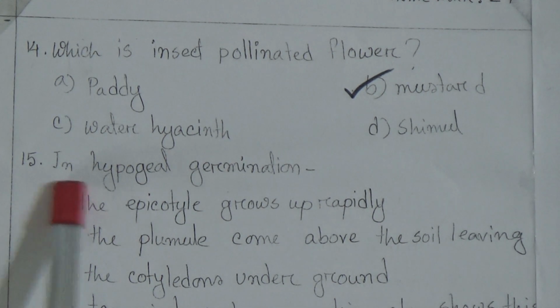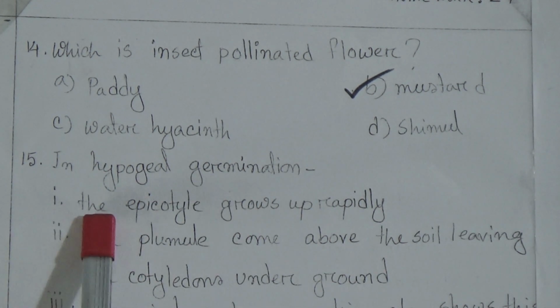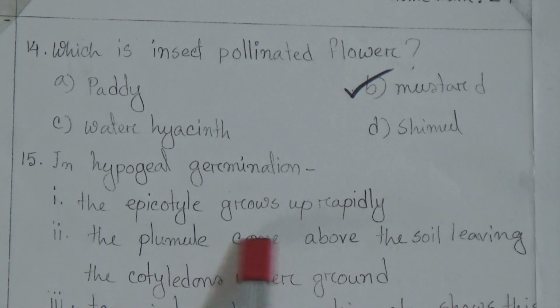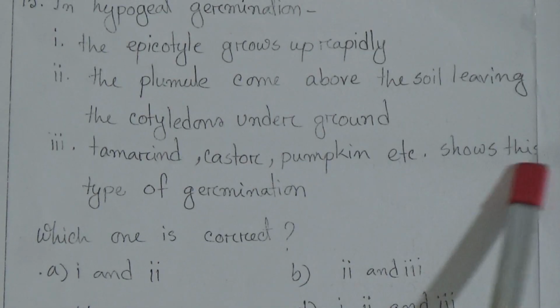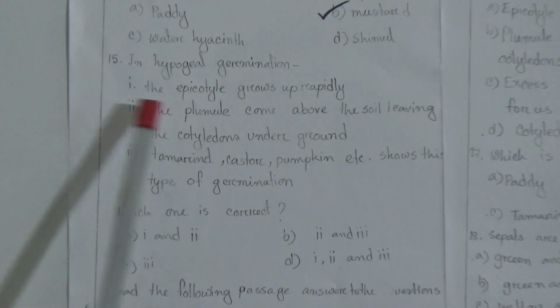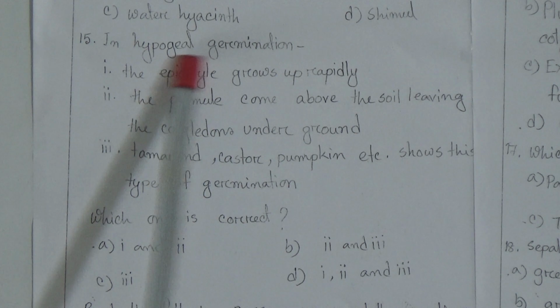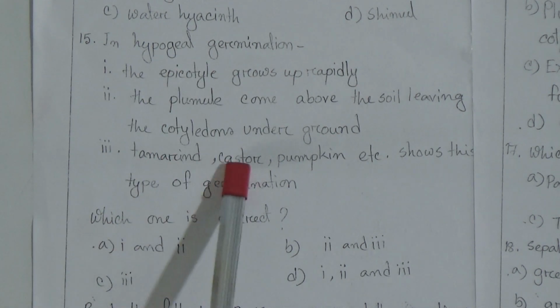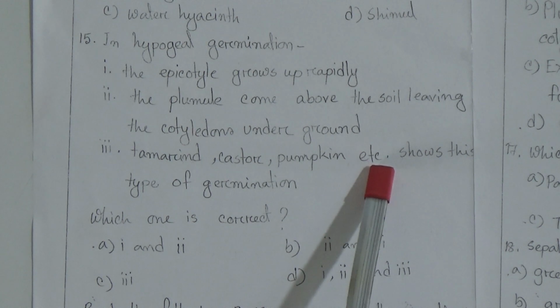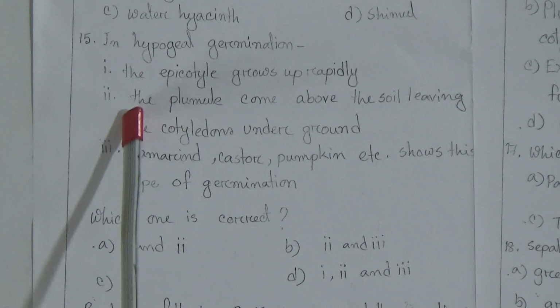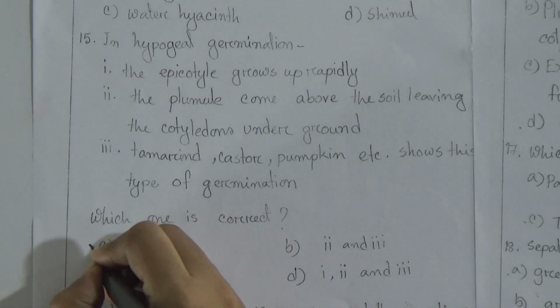Now come to the next question. In hypogeal germination, first one, the epicotyl grows up rapidly. Second one, the plumule comes above the soil, leaving the cotyledons underground. And third one, tamarind, castor, pumpkin, etc. show this type of germination. Dear students, the first two characteristics we can observe in hypogeal germination, but the last one, that means tamarind, castor, pumpkin, etc., shows epigeal germination. That's why the answer will be the first two, that means 1 and 2. So put tick mark on A.